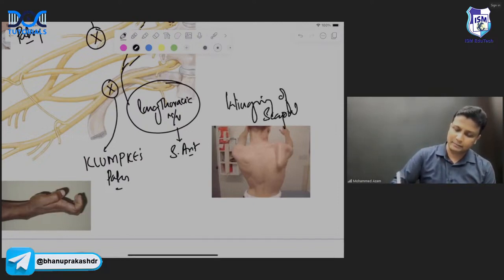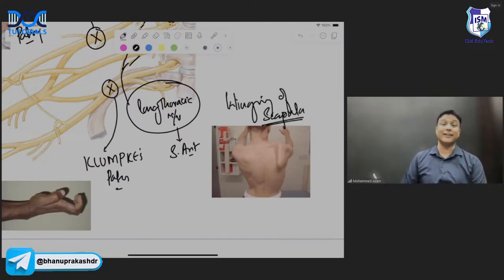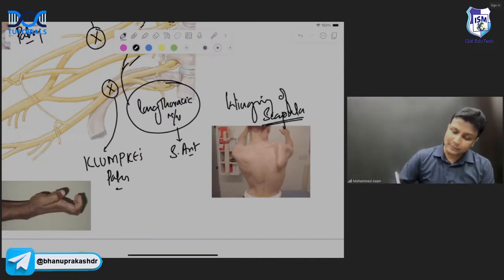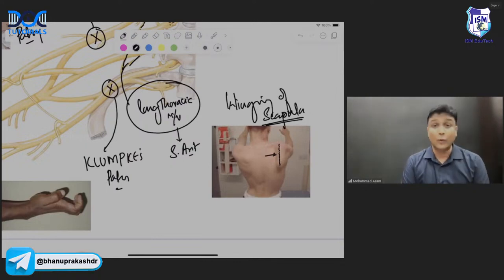And this has been given many times as an image based question in your exam. And in winging of scapula, which border of the scapula is going to become prominent? The medial border, sir. So the medial border of the scapula becomes prominent in winging of scapula. Which nerve is involved? Long thoracic nerve. Which muscle will be involved, sir? Serratus anterior muscle will be involved.